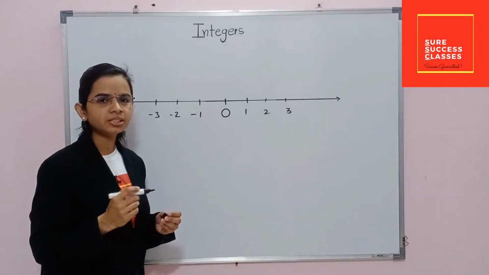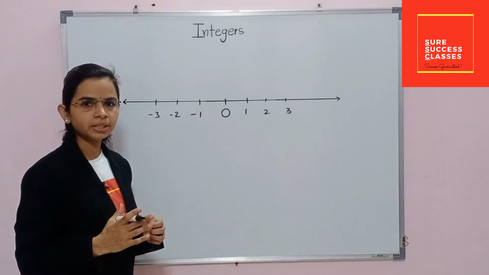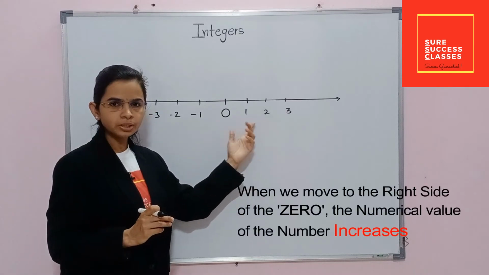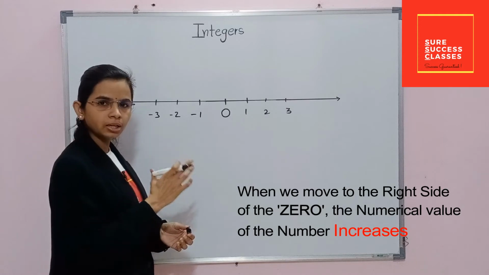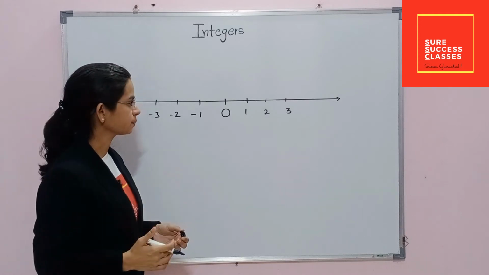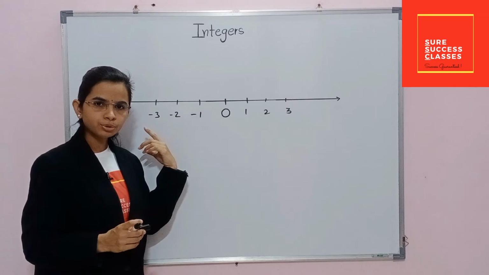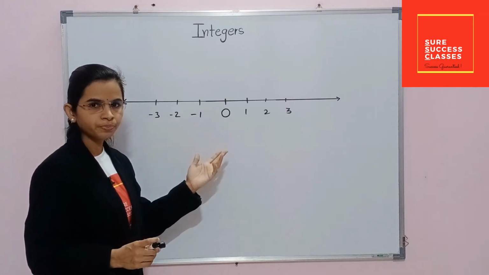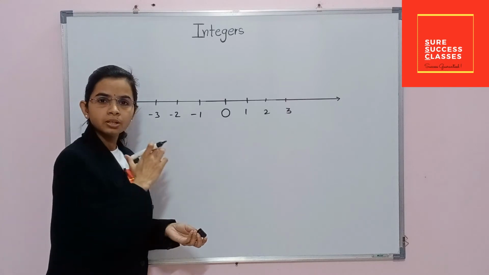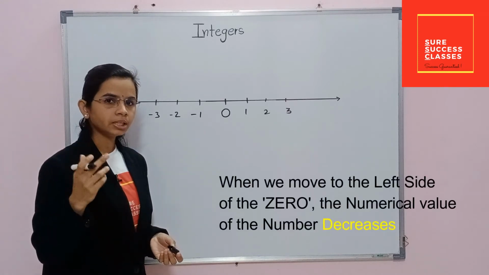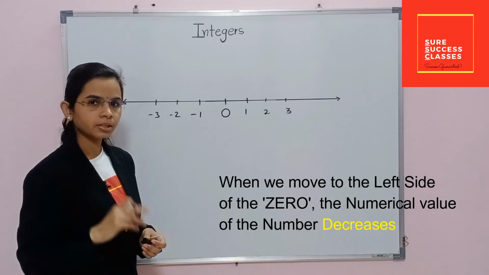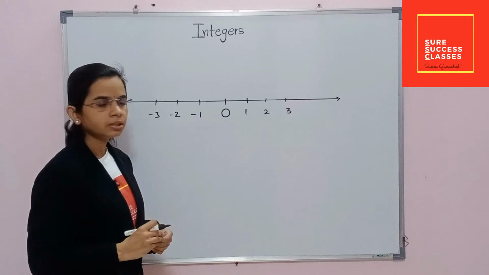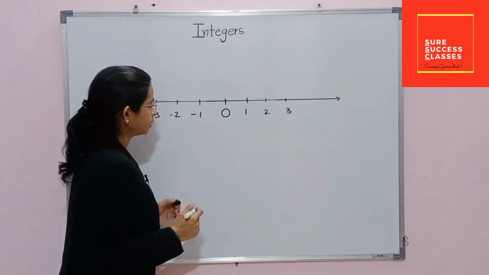Students, we know each number has its own numerical value. When we move to the right side of the 0, the numerical value of the number increases. But opposite to this, when we move to the left side of the 0, the value of the number, will it increase or decrease? Yes, it will decrease. Let me explain this with the help of an example.